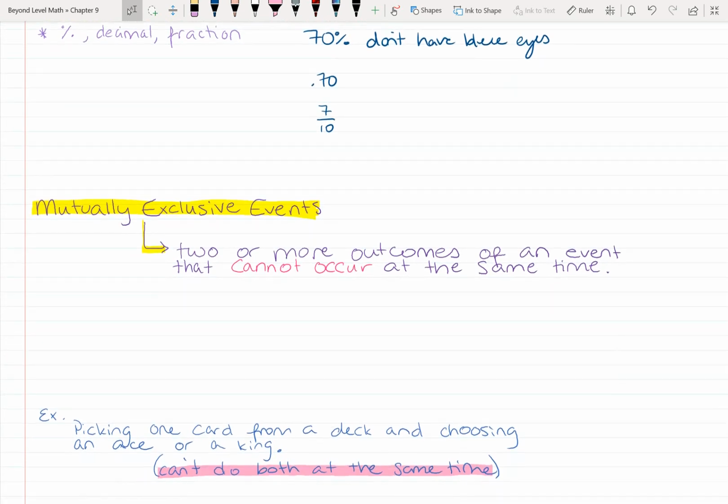So the example would be picking a card from a deck and choosing an ace or a king. Well, if you're picking a card out, that means you're picking out one card. It can't be an ace or a king at the same time, right?